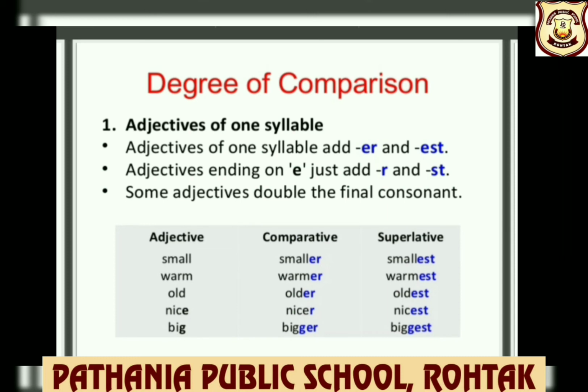Adjectives ending in E, just add R and ST to form comparative and superlative degrees. For example, nice, nicer, nicest. Some adjectives double the final consonant, that is big, bigger, biggest. Here you can see, children, the consonant G has been doubled.